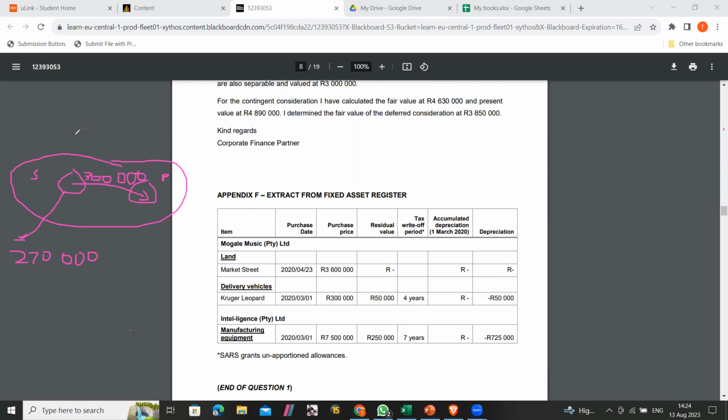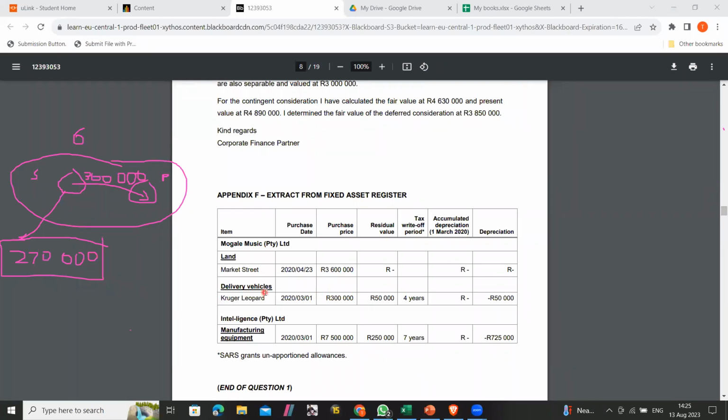Okay. Now, from a group perspective, like I said, the parent and the subsidiary basically disappear, right? So what happened from the group perspective? They manufactured this thing at this cost, and then they started using it during the year. So from a group perspective, they are using this thing at this value, right? It has to be at this value. So the only thing that's left is the depreciation rate.